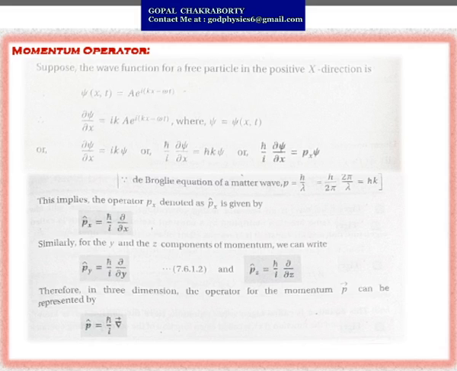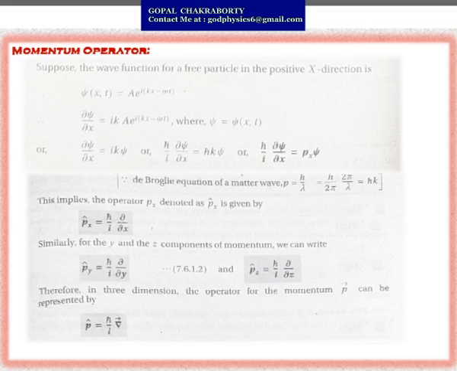If you divide and multiply by 2π, you will get h by 2π into 2π by λ. So h by 2π, that is your ħ, and 2π by λ, that is the propagation constant k. So you will get p equals ħk. So this implies the operator p, denoted as p cap, and that value is p_x cap equals ħ/i ∂/∂x. Similarly, you can write for y as well as for z.